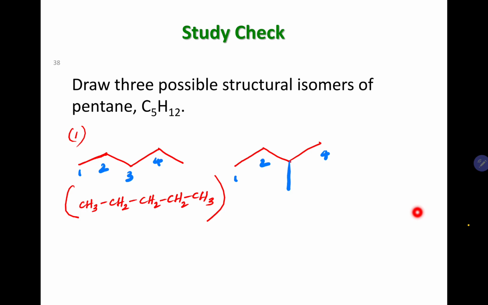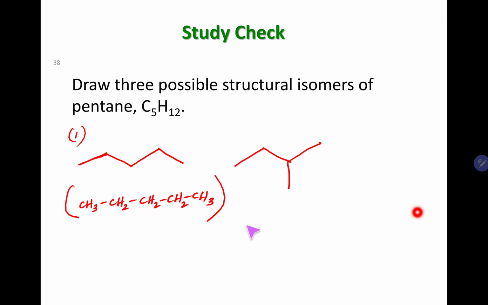Right here. Okay. So that will be a different isomer. So you put it on the 3rd carbon. Okay. So if you want to draw the condensed structure, since we are still learning, see if you could draw the condensed structure, or maybe some people might prefer drawing the condensed structure.